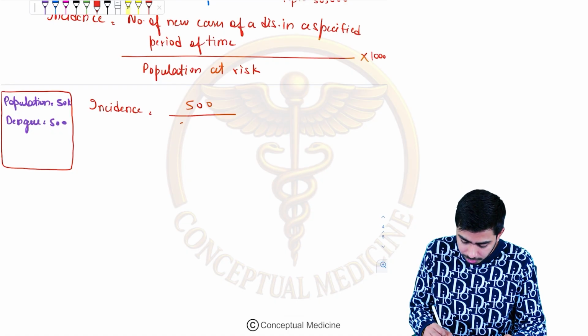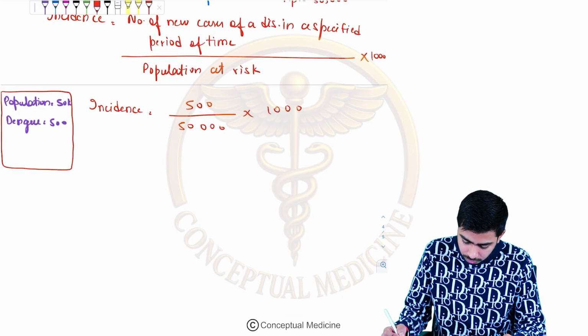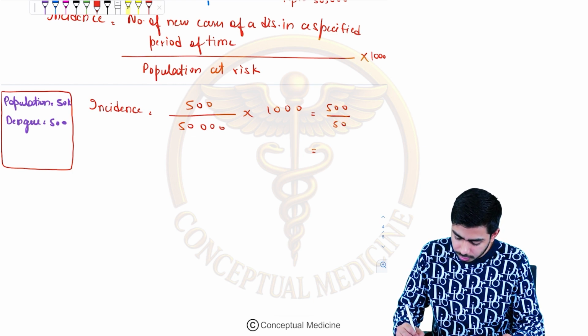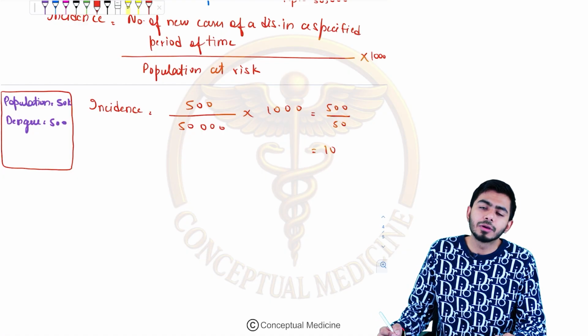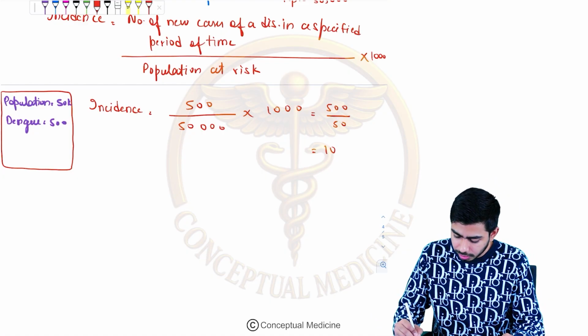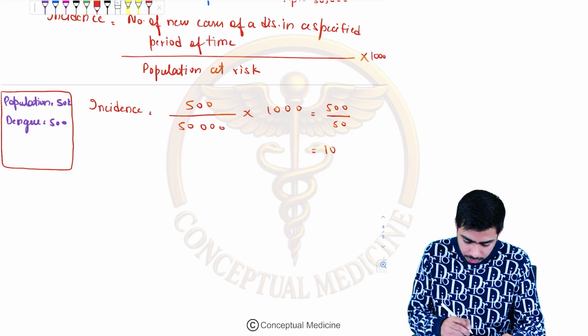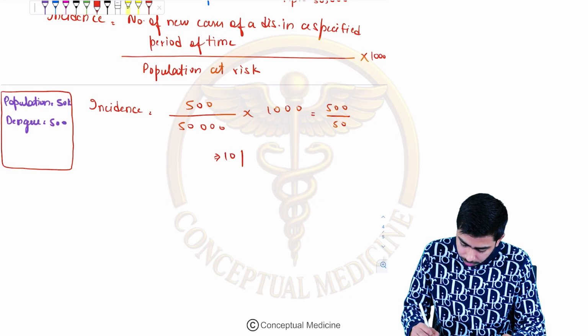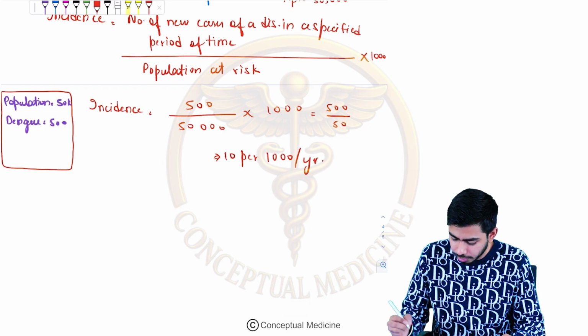So 50,000 people are at risk, and the multiplier will be 1000 over here. So what will be the answer? 500 divided by 50, so your answer is 10. 10 per 1000 per year.